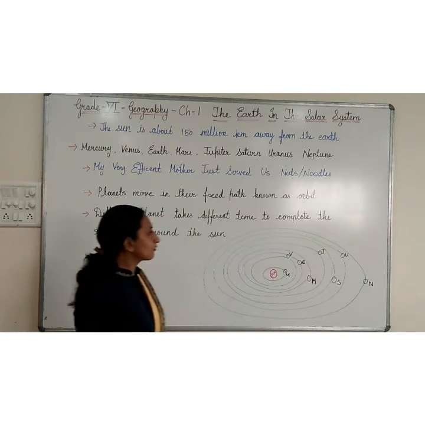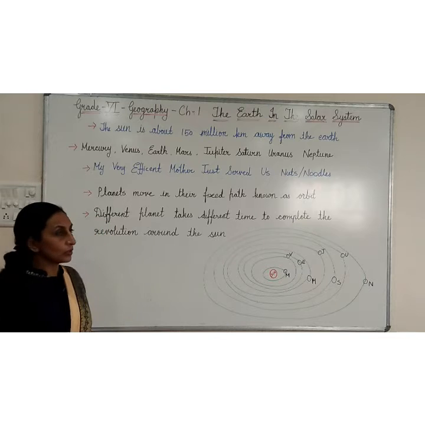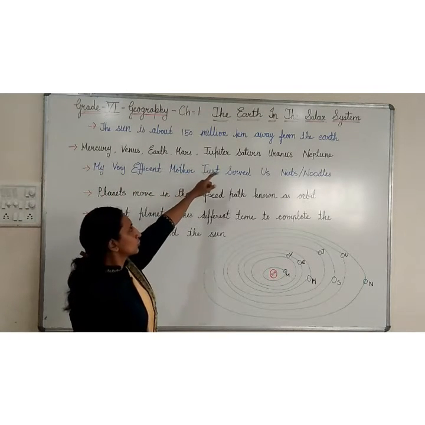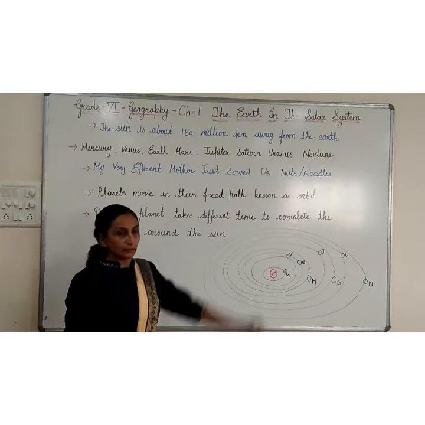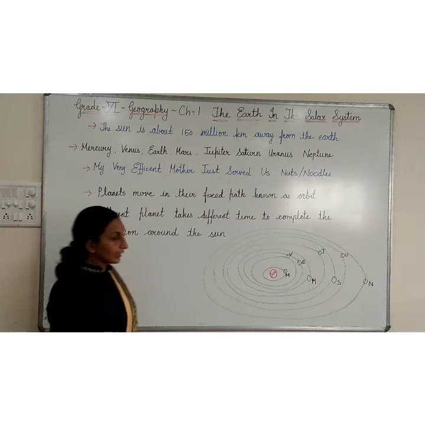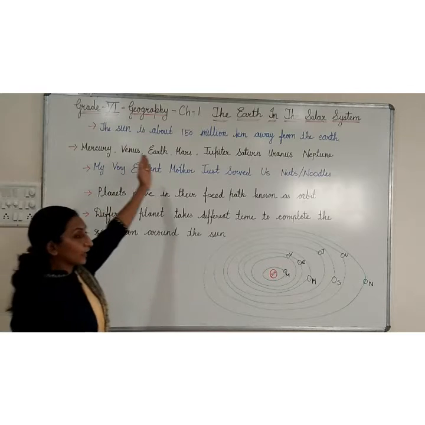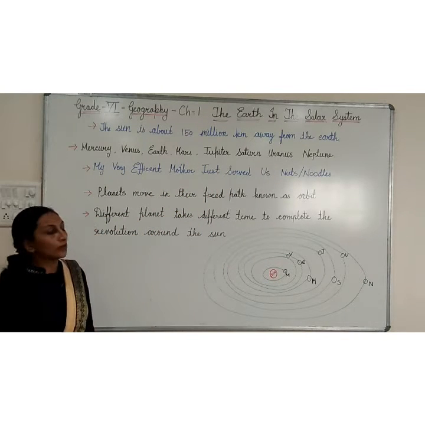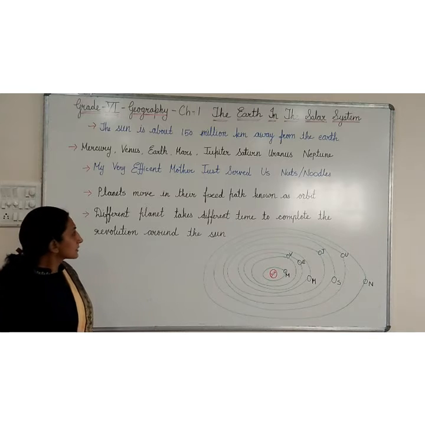Now see the names of the planets. As you know, you learned about that in the previous class also. Mercury, Venus, Earth, Mars, Jupiter, Saturn, Uranus and Neptune. These are the 8 planets, and the names are written according to the distance from the Sun.